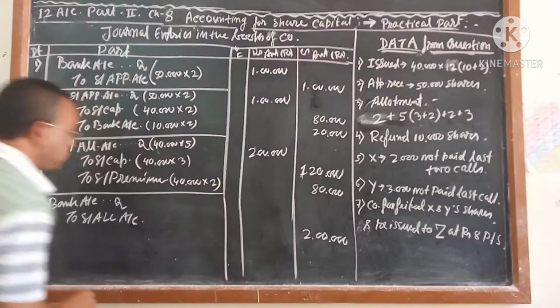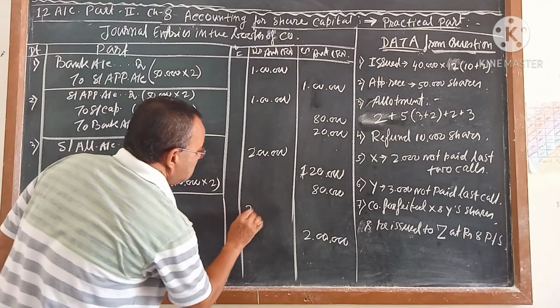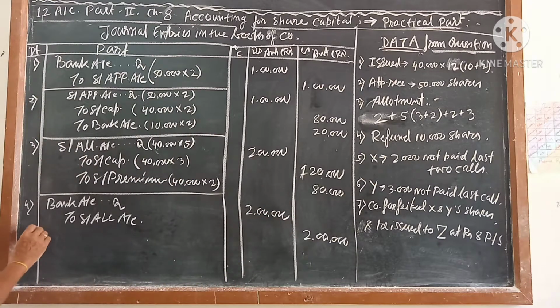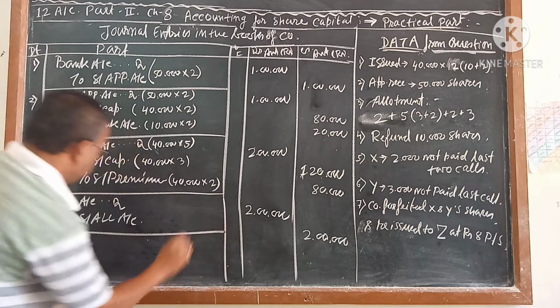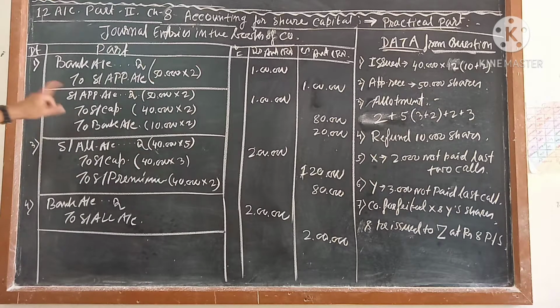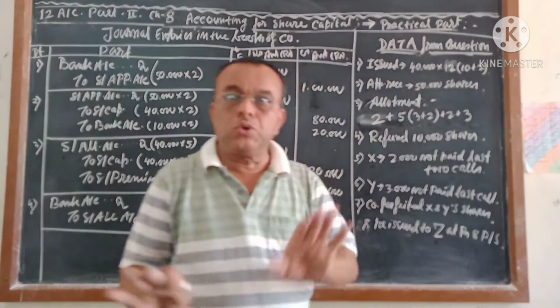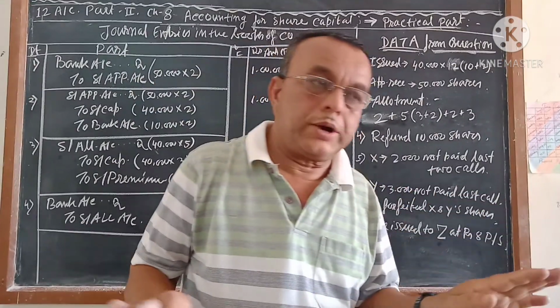And you have received how much? All 2 lakhs you have received. The 2 lakh also you will receive. So bank account debit to share allotment money account actually. Everywhere I have not written to share application money account, to share allotment money account, to share allotment money account. That you will write it here. So this is up to, this is over.